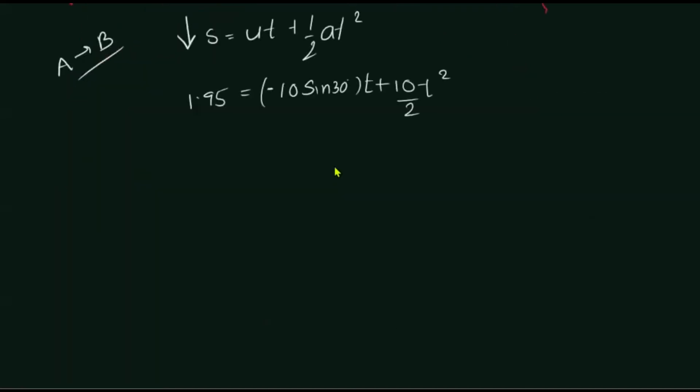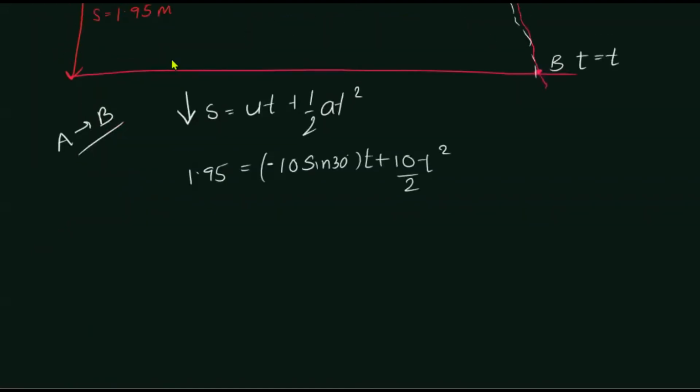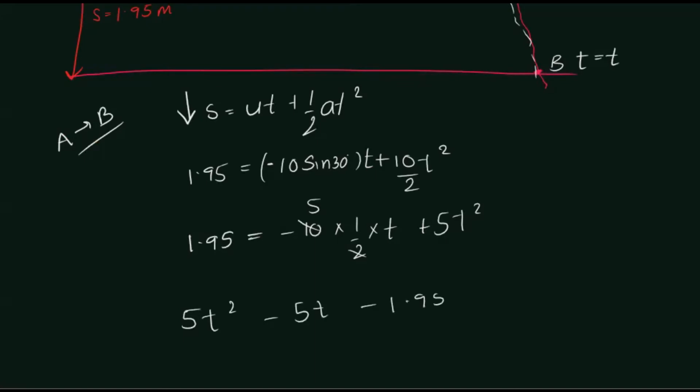So if you simplify this, what they are asking is calculate the horizontal range, right? Yes, we need to simplify this and find the time taken first, right? 1.95 is equal to minus 10 sine 30, which is half, t plus 5 t squared. So once again it's 5 t squared. So simplify: 5t squared